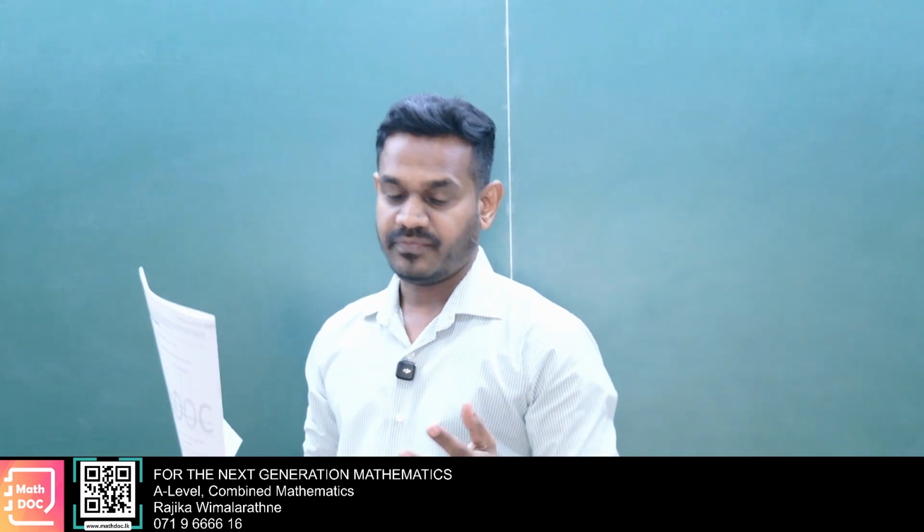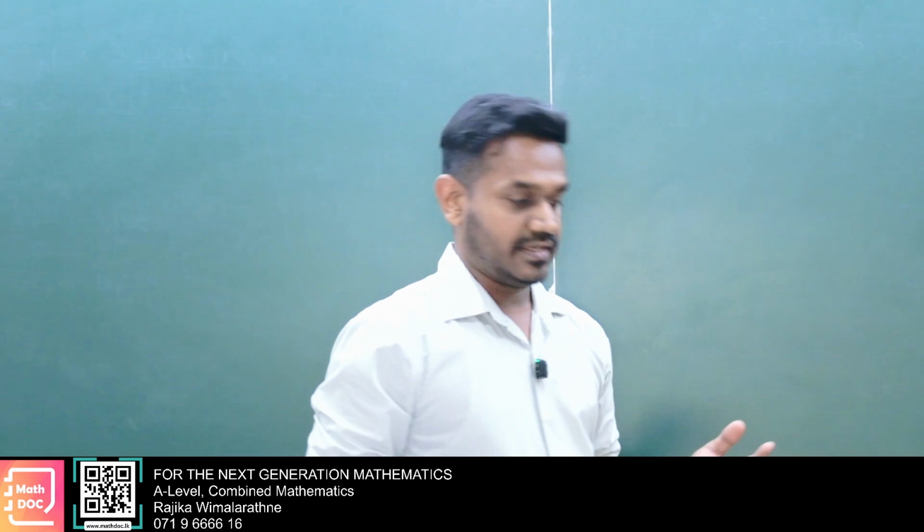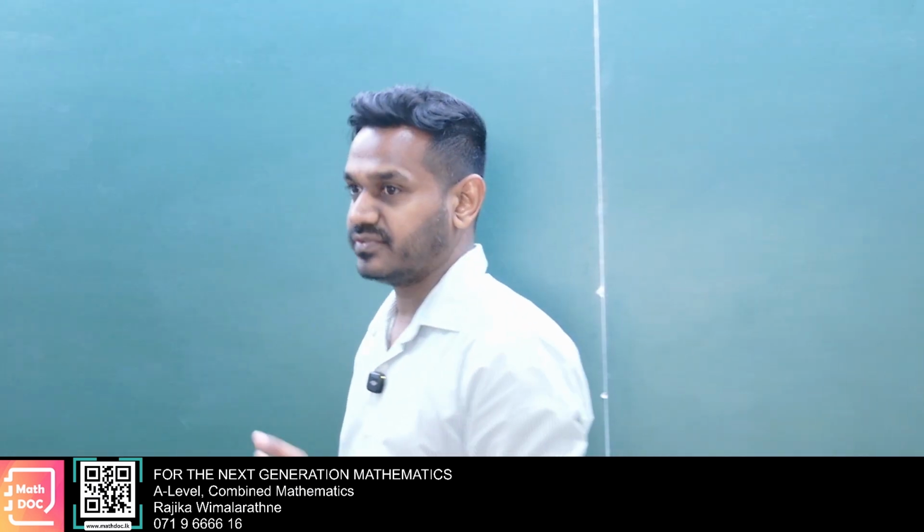There will be part A question number 10 and part B question number 17. Question number 17 part B will be statistics, and question number 10 will be a statistics question. And question number 17 part A is probability, and question number 9 will be a probability question. Very simple marks, altogether 20 marks for statistics and probability. It is a very special part that is not related to any other thing. This is an isolated part, so you can earn the full 20 marks.